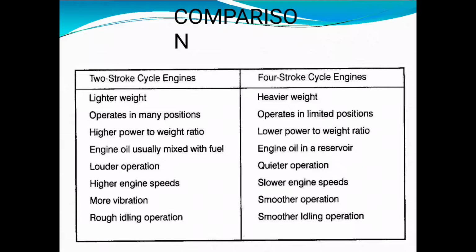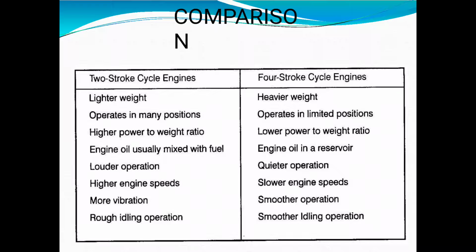So if we highlight 2 to 3 points that are very important for comparing the two-stroke as well as four-stroke cycle engine, number first is the vibration. You will experience more vibration in two-stroke, and the vibration level is very low in four-stroke cycle. That means smoother operation. Next important thing is higher engine speed. If you want to achieve higher speed, you will choose the two-stroke cycle engine, and for slower engine speed, you choose the four-stroke cycle engine. Definitely these two are very important things.